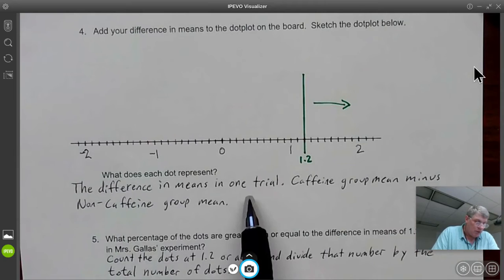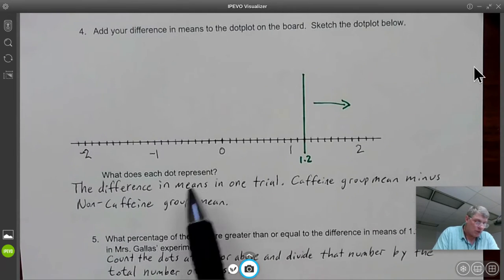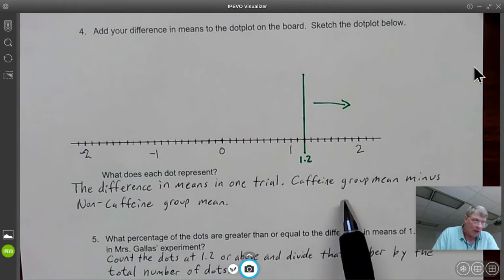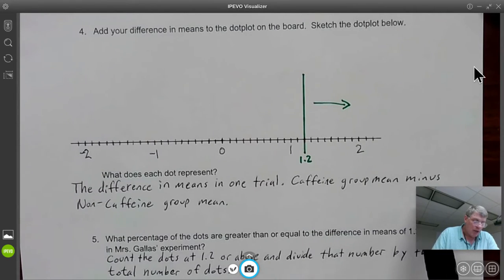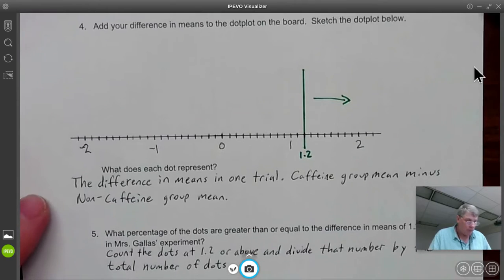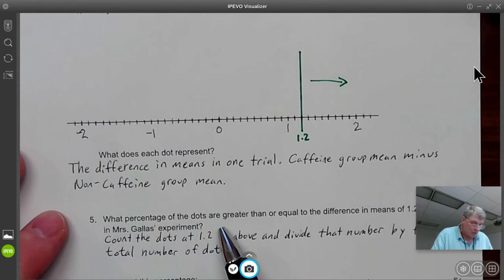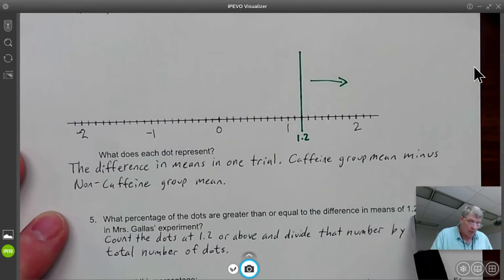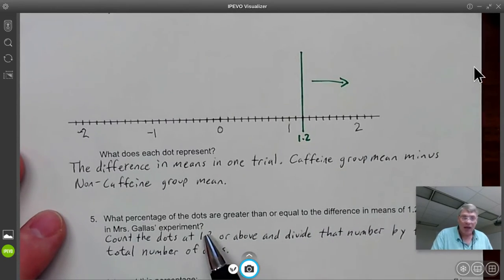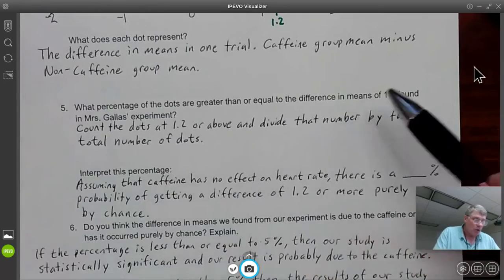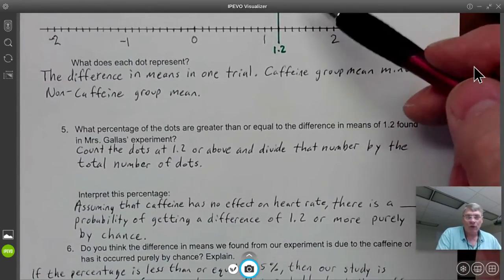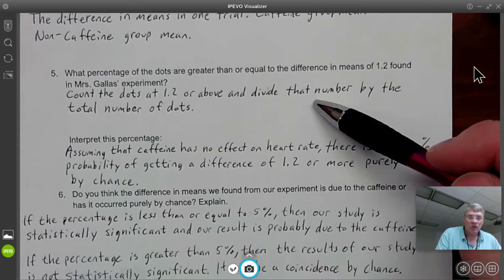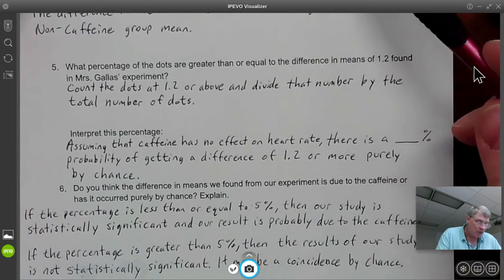The difference in means, what does each dot represent? So each dot would represent the difference in means of one trial, the caffeine group mean minus the non-caffeine group mean. What percentage of the dots are greater than or equal to the difference in means of 1.2 found in Mrs. Gallus's experiment? So we would add our dot to whatever this is, the dot chart. But when she conducted the experiment, they did the simulation, 19% or higher.